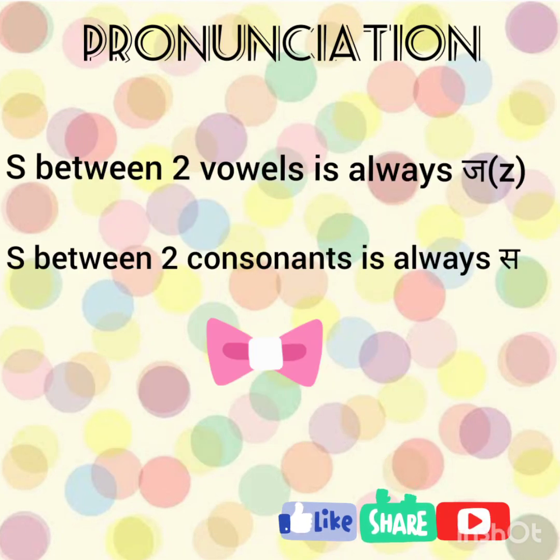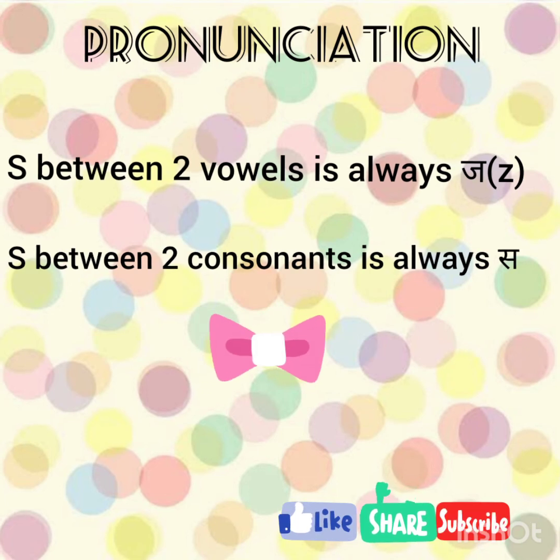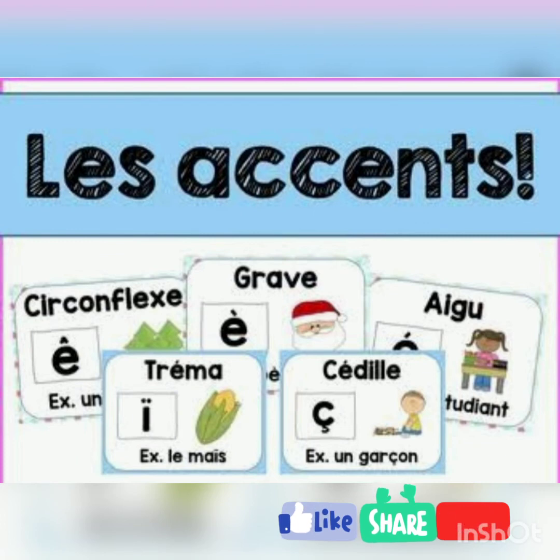Next, when S is present between two vowels, it is always called J. And when S is present between two consonants, it is called S. Now we are done with our combinations, so let's talk about the accents.